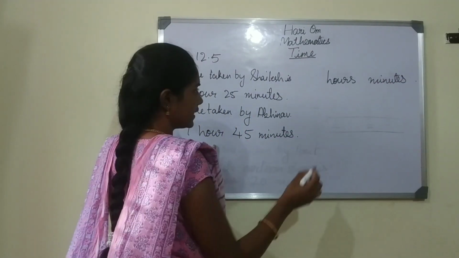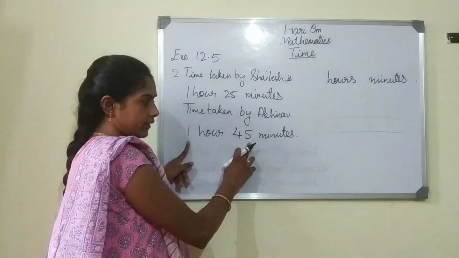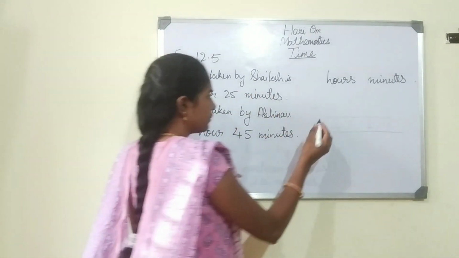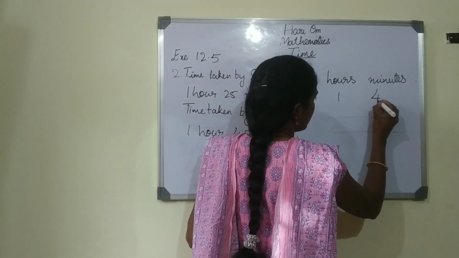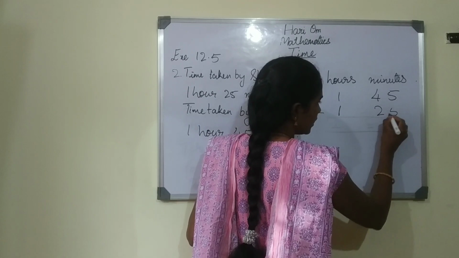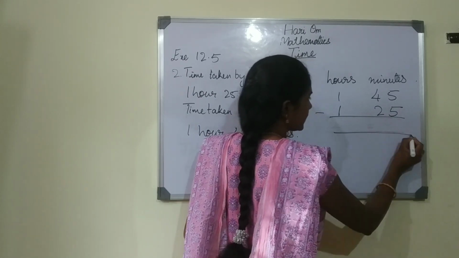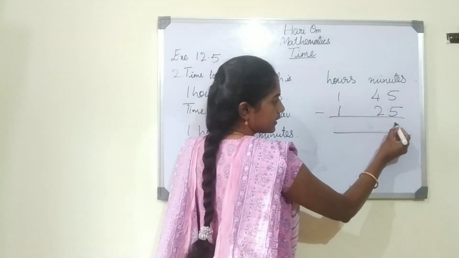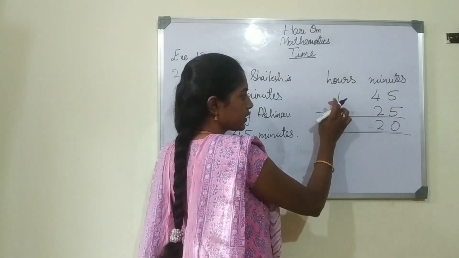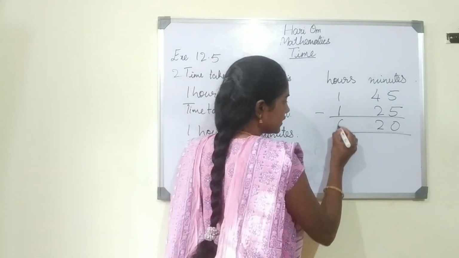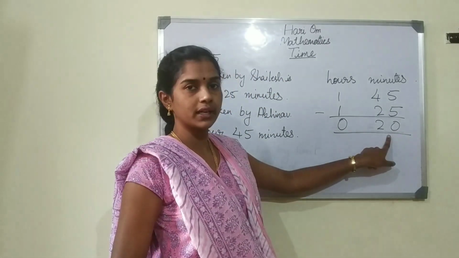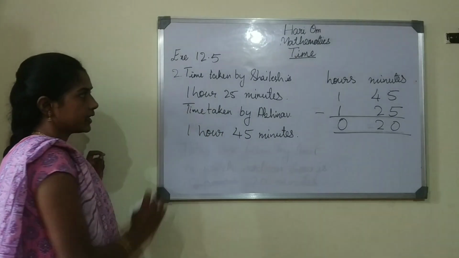Hours, minutes. From 1 hour 45 minutes, we will subtract 1 hour 25 minutes. So 1 hour 45 minutes minus 1 hour 25 minutes. 5 minus 5 is 0. 4 minus 2 is 2. 1 minus 1, 0. So it is 0 hours 20 minutes. So he ran 20 minutes faster.